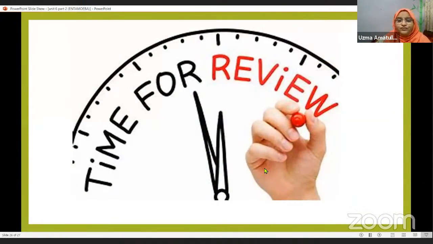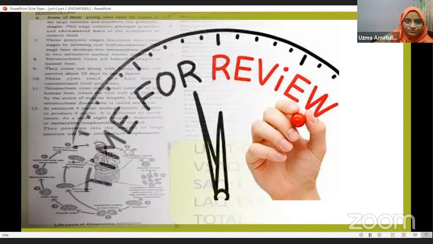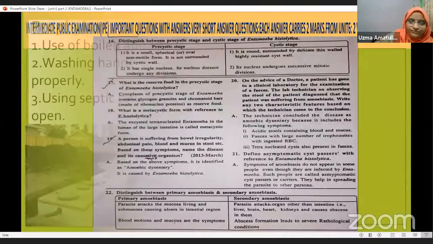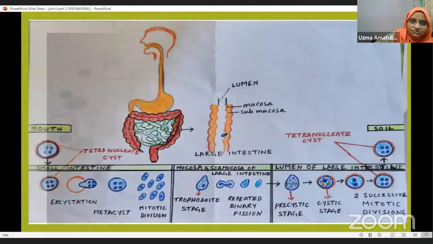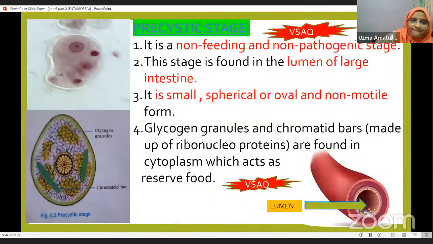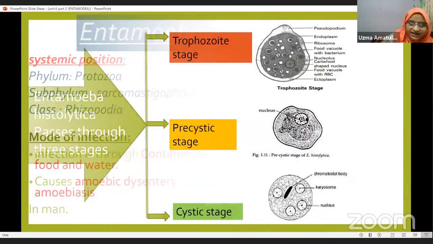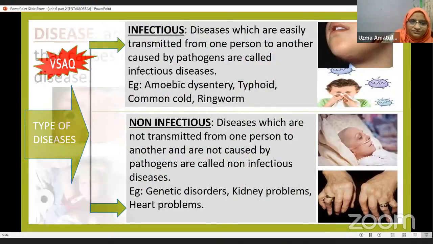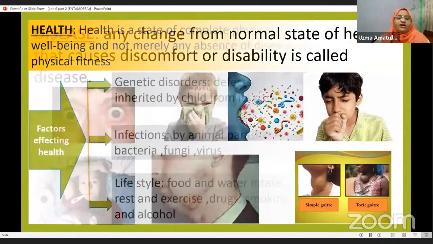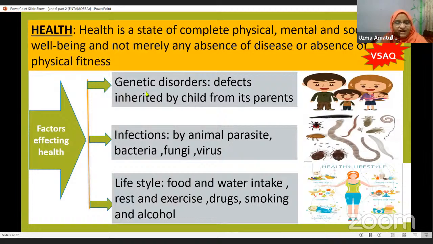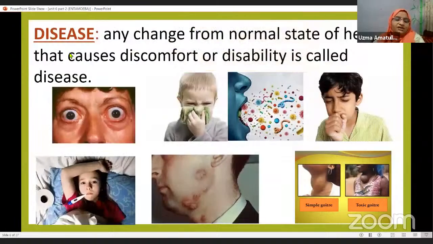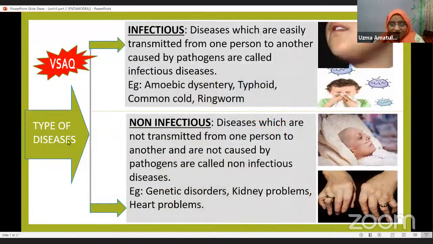Now it's time for review. We'll have a quick review of what we have studied in today's class. Here we have studied what is health: the definition of health, the factors affecting health, genetic disorders, infections, lifestyle. Then we discussed disease, what is disease, and the types of diseases.